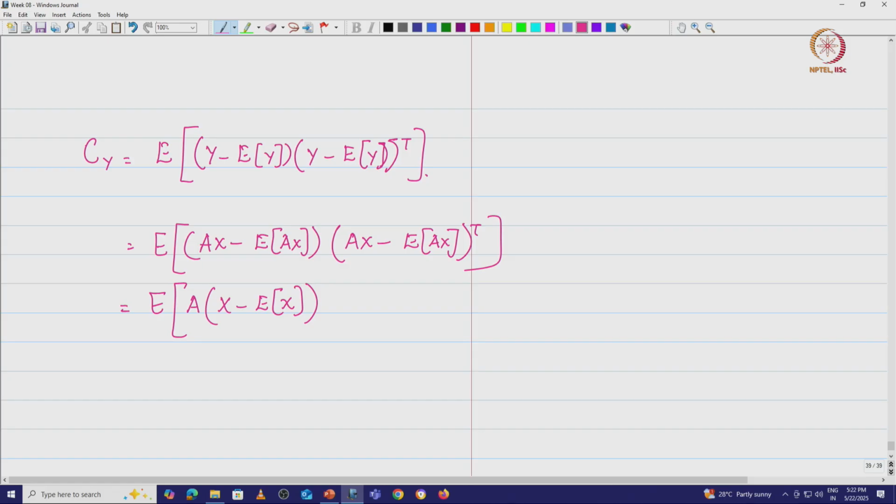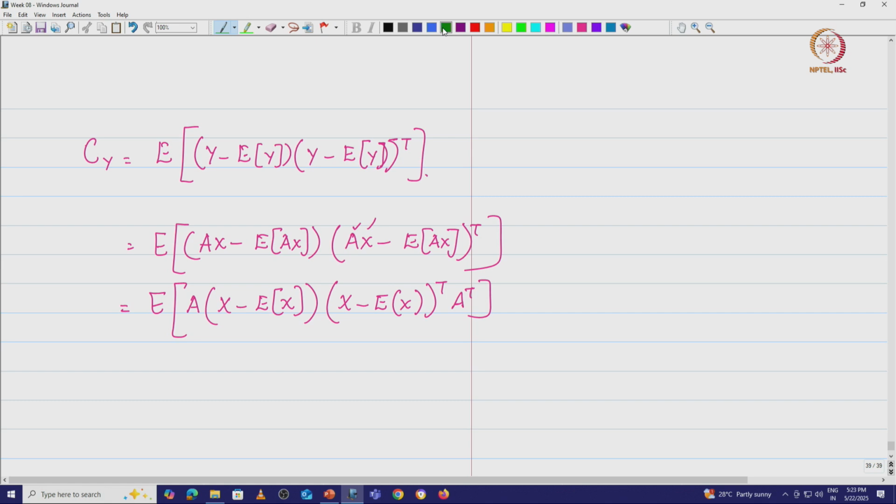So, what do we get? We get x minus E of x, the whole transpose, into A transpose. The transpose of the product reverses the order, so we get the expected value of x minus E of x transposed, with A transpose on the other side.